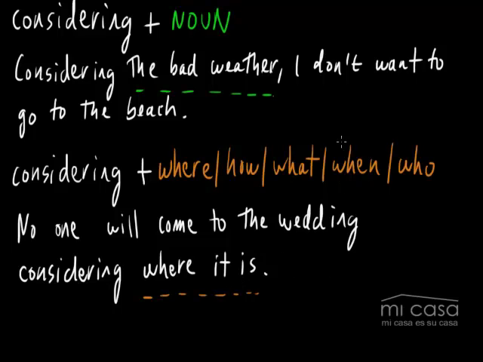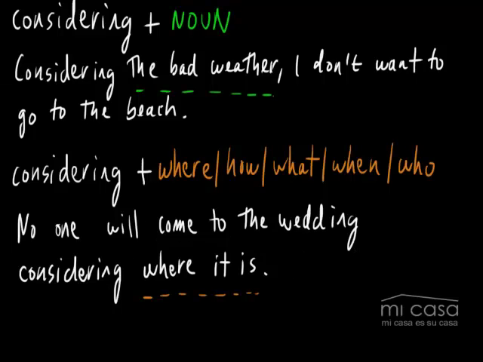All right, what about when? No one will come to the wedding considering when it is. All right, just a simple example. Imagine the wedding is at 2 in the morning. Then no one will come to the wedding considering when it is. Finally, with who, we could say no one will come to the wedding considering who will come to the wedding. Considering who will come. Let's imagine that some really bad or really scary person is coming to the wedding. So no one will want to come to the wedding considering who will come.